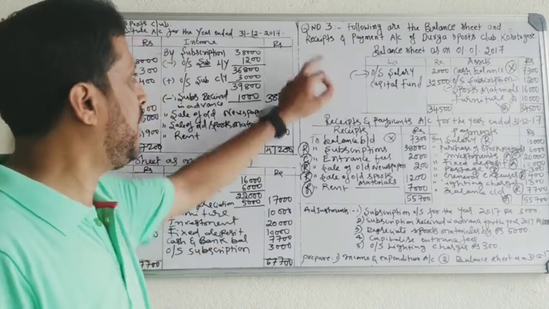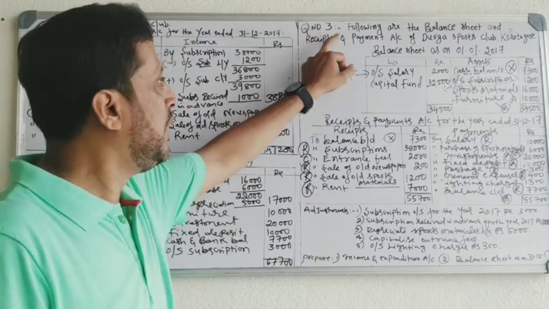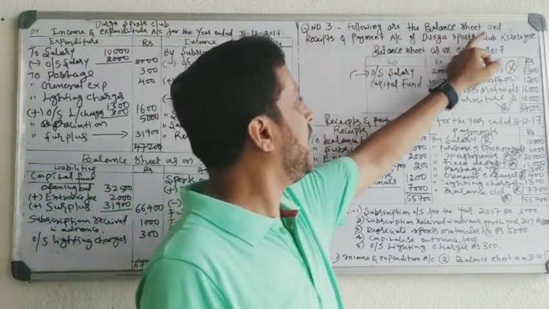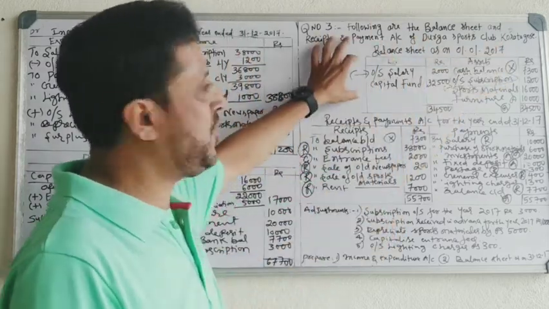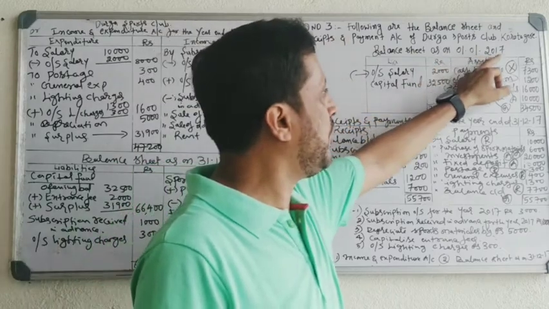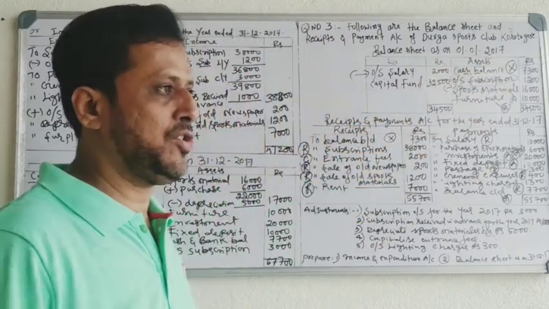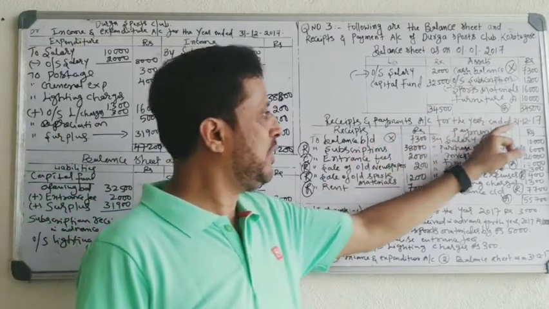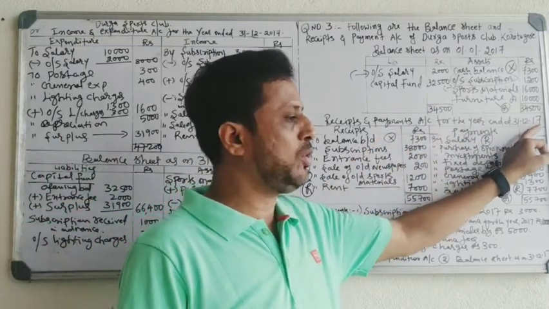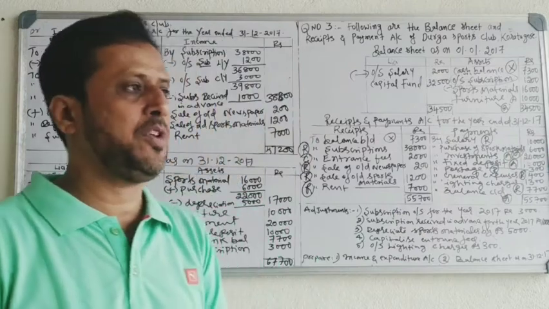Today we will take problem number 3. Following are the balance sheet and receipts and payments account of Durga Sports Club. The balance sheet is given on 1/1/2017. This is last year's balance sheet. The receipts and payments account is given for the year ended 31st December 2017. This is the current year receipts and payments account.